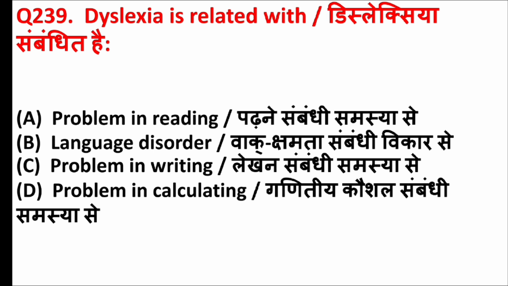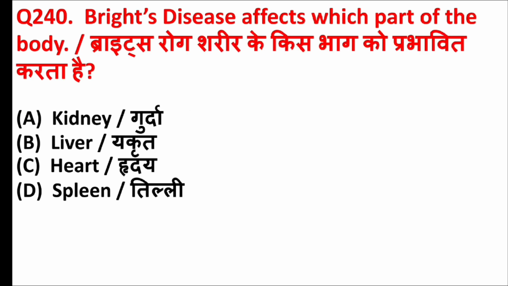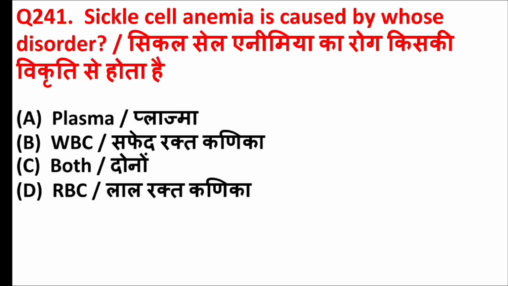Dyslexia is related with. Answer is option A, problem in reading. Bright's disease affects which part of the body? Answer is option A, kidney. Sickle cell anemia is caused by whose disorder? Answer is option D, RBC.